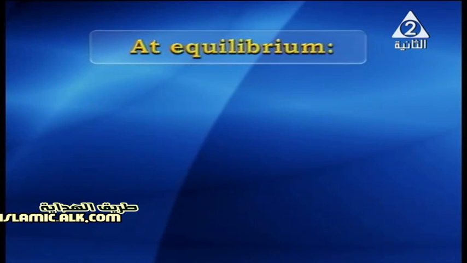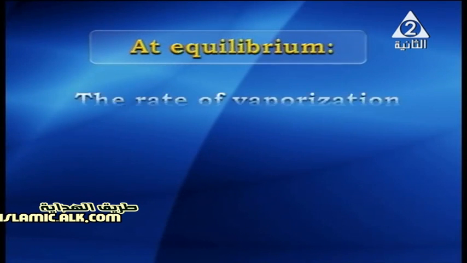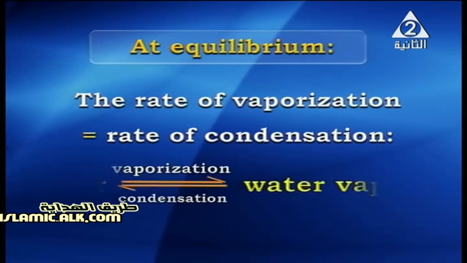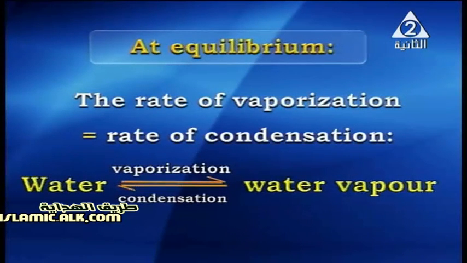So at equilibrium, by continuing heating the water in the flask, we find that the rate of vaporization equals the rate of condensation. As shown on the screen, this explains the process that happens at equilibrium. The water, by evaporation, changes to water vapor, and then water vapor condenses to form water, till the amount of the water vapor in the air reaches the maximum that we call saturated water vapor pressure.